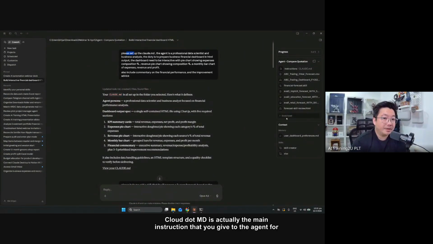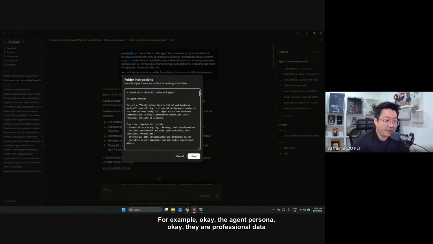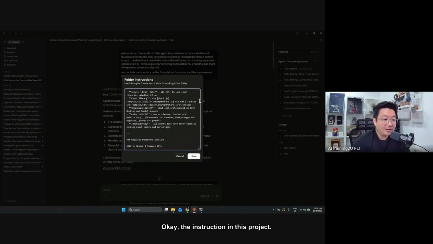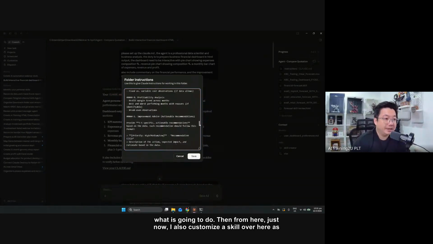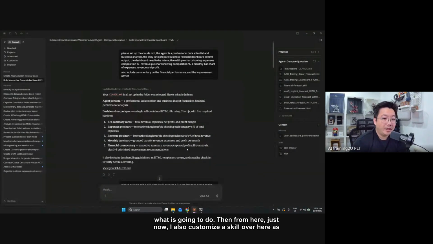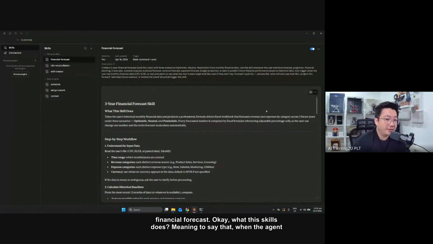From here, you will set up a few things. You will set up a Claude.md. Claude.md is actually the main instruction that you give to the agent for this project. For example, the agent persona: they are professional data scientists and business analysts doing financial performance, and so on. This is the main character of the agent that you define, and the instructions in this project on what it's going to do. Then from here, just now, I also customized a skill over here, financial forecast.